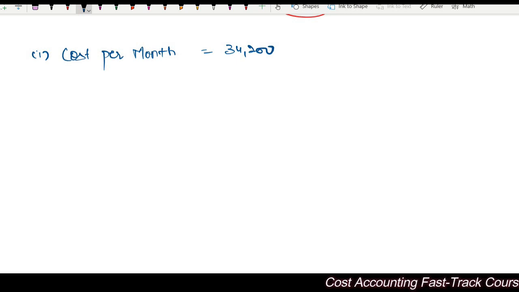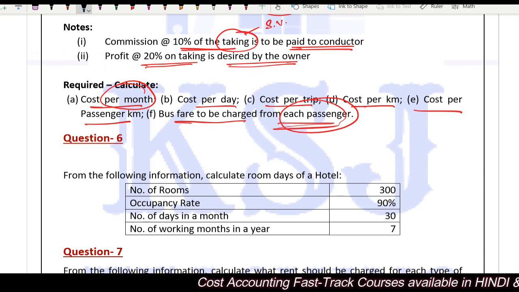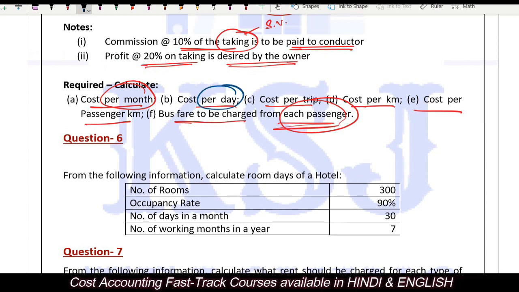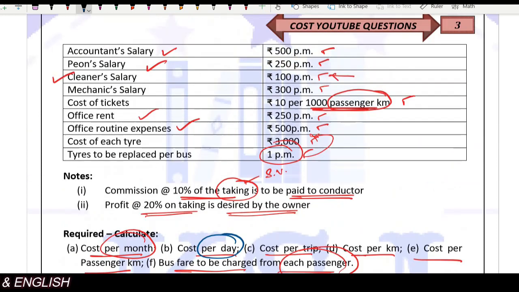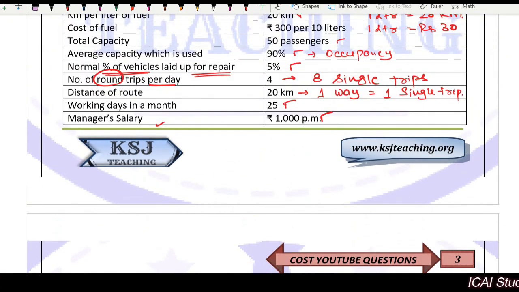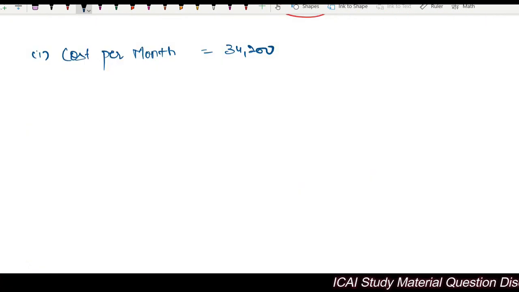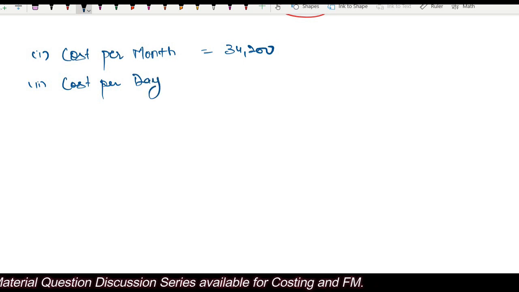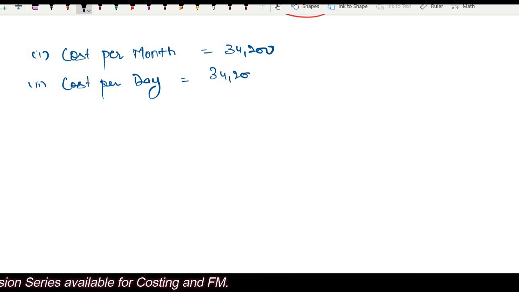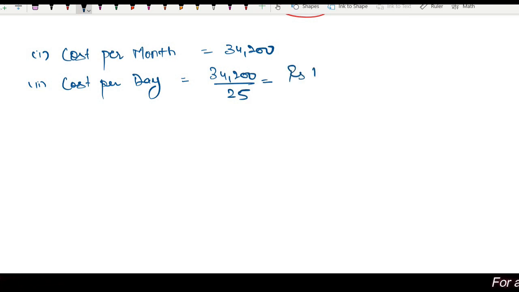Right? Then he is asking for cost per day. How will the cost per day be calculated? How many days is the bus operating in a month? Sir, 25 days. So we can easily calculate cost per day. Cost per day will be total cost of the month 34,200 divided by 25 days, right? That will come to rupees 1,368.